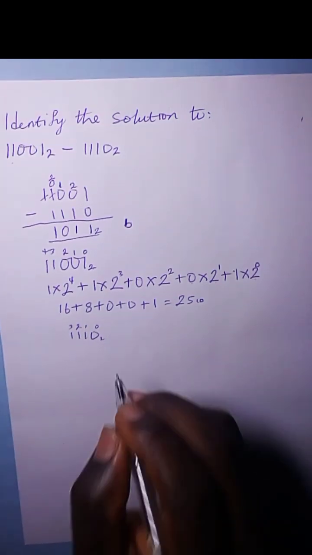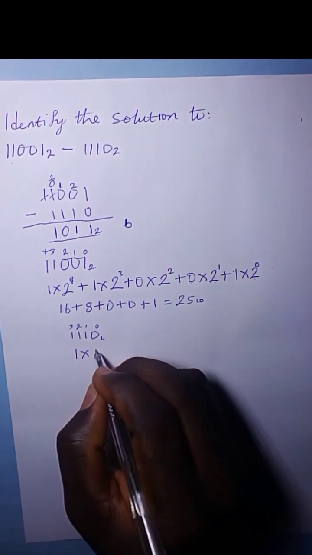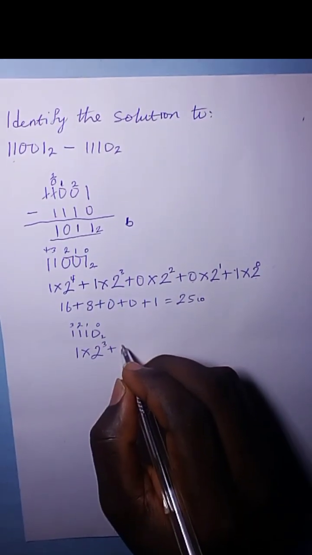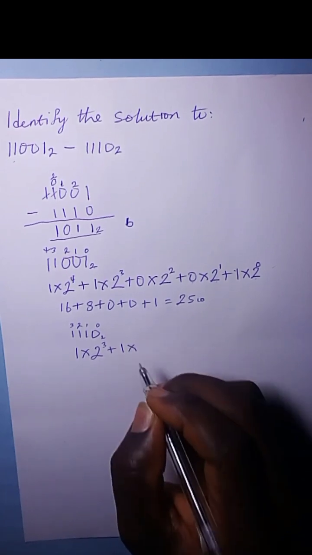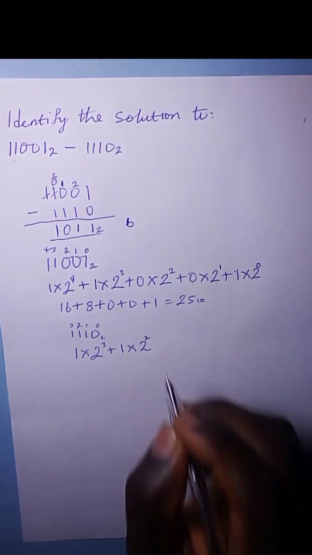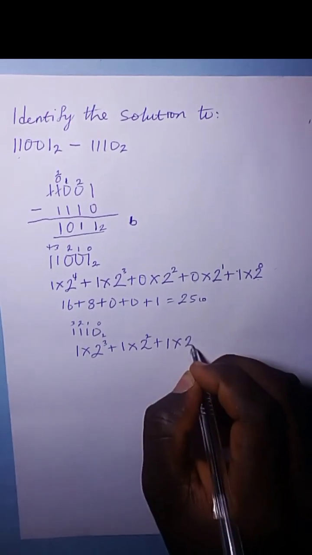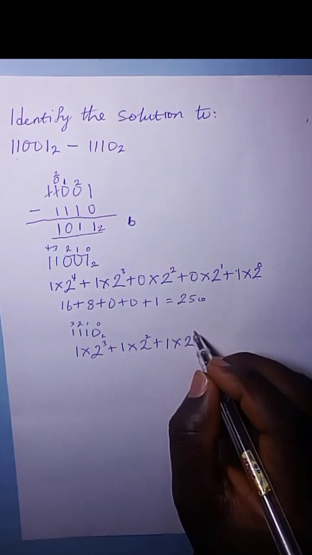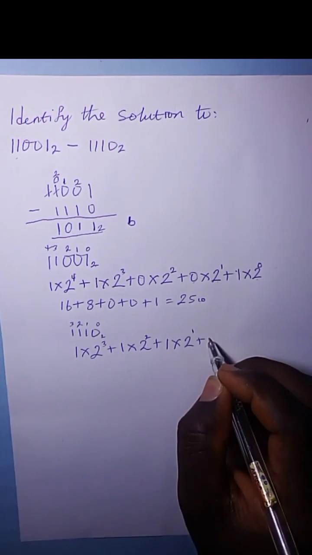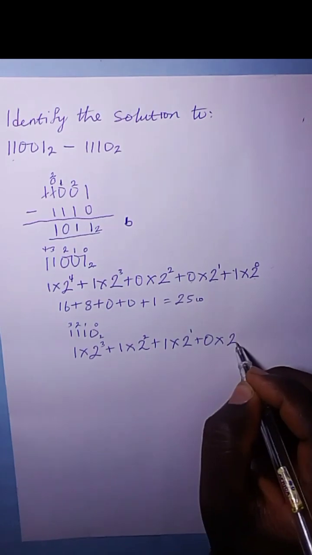Again, you start with the first one, which is 1 times 2 to the power of 3 plus 1 times 2 to the power of 2 plus 1 times 2 to the power of 1 plus 0, that's the last one, 0 times 2 to the power of 0.